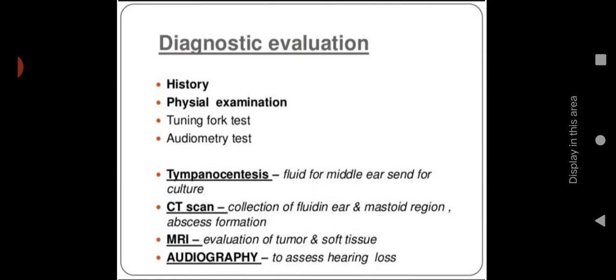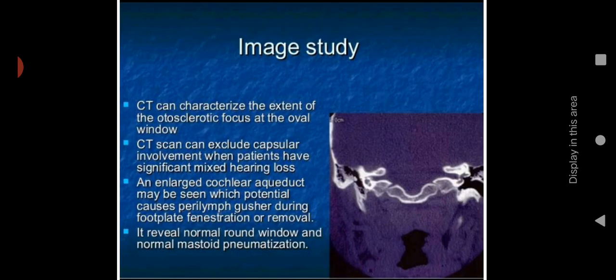With this one, we can identify the hearing loss. Then imaging study: the CT scan helps to characterize the extent of the otosclerotic focus at the oval window, how much it has extended. It can exclude capsular involvement when patients have significant mixed hearing loss. An enlarged cochlear aqueduct may be seen, which is a potential cause of perilymph gusher during footplate fenestration or removal.